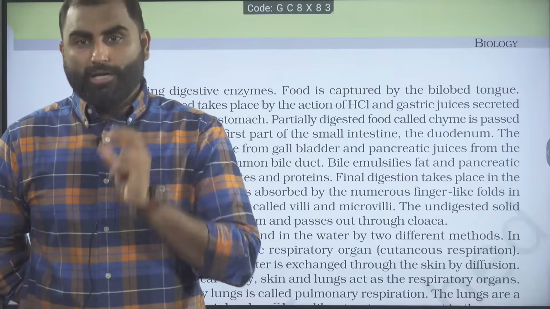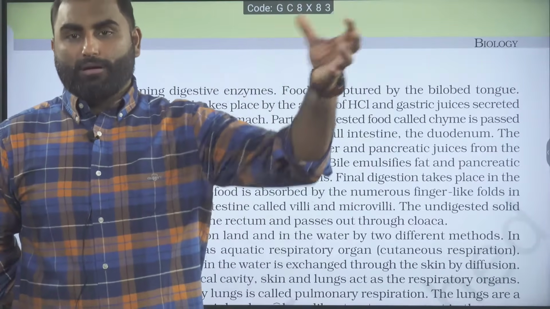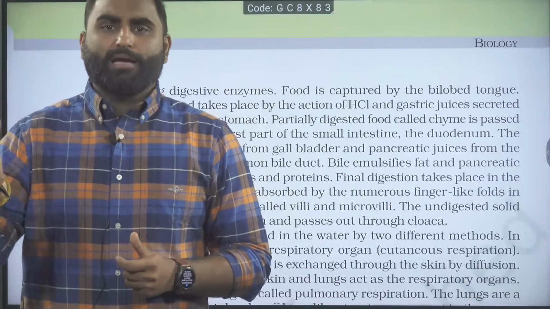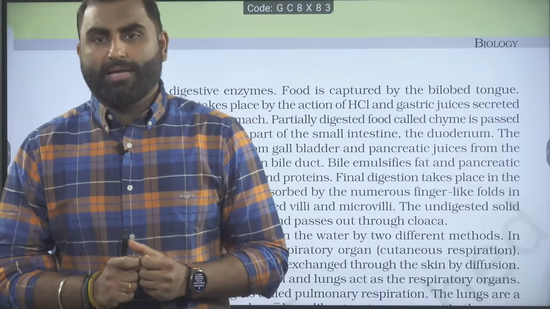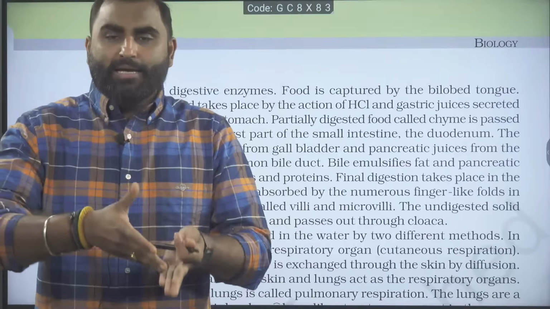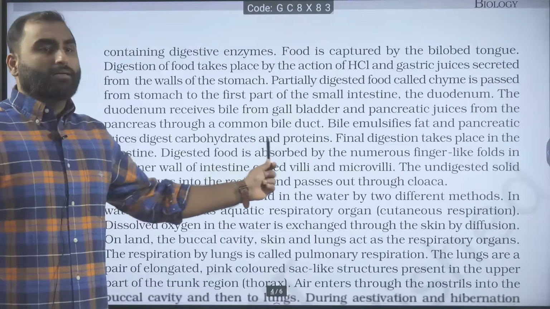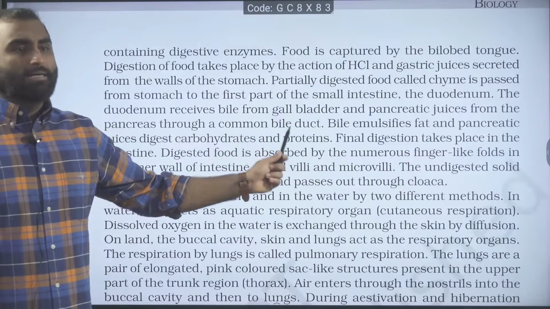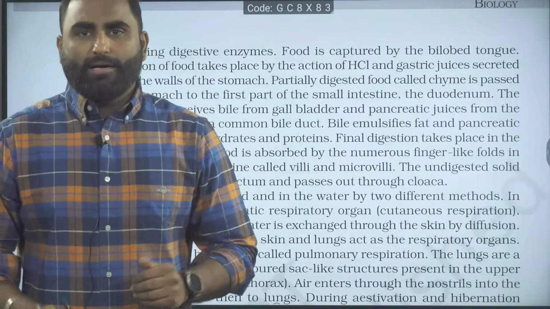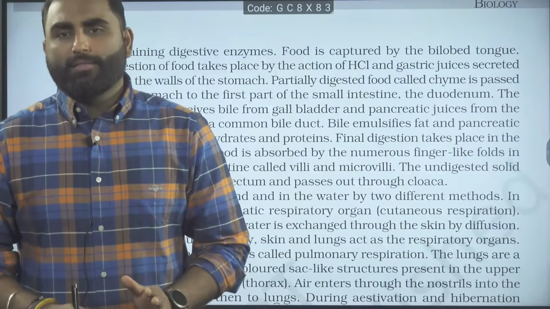Now in the duodenum, which juices are being received? From the liver and the gallbladder, what is coming out? The bile is coming out. And from the pancreas, the pancreatic juice with the enzymes is coming out. That bile juice and pancreatic juice come into the duodenum via a common bile duct. Via which duct? Via a common bile duct. So the gallbladder gives one duct and the pancreas gives one duct. They both join and become a common bile duct that opens in the duodenum.